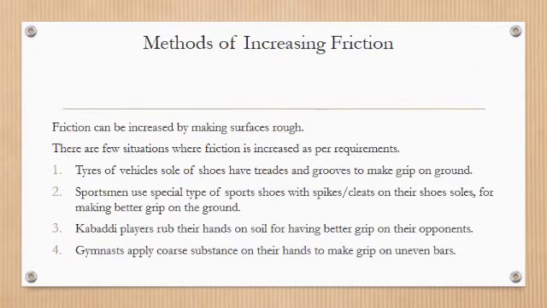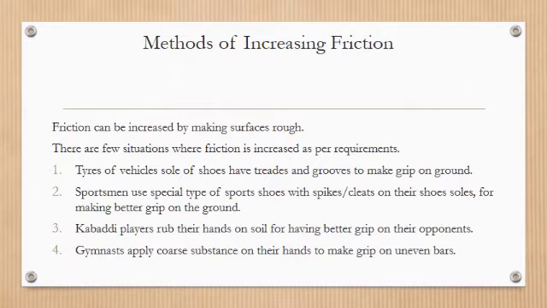You know that sportsmen use special types of sport shoes with spikes or cleats in their soles for making better grip on the ground, and they also prevent them from slipping on ground, that prevents them from injuries. You have also observed kabaddi players, they rub their hands on the soil. Why? So that they can make better grip on their opponents.